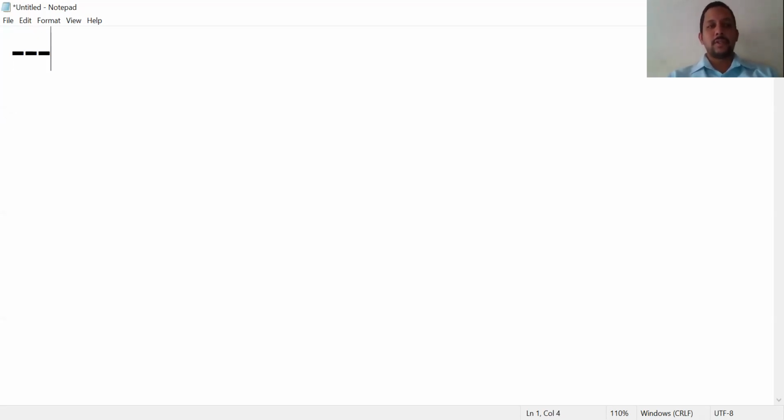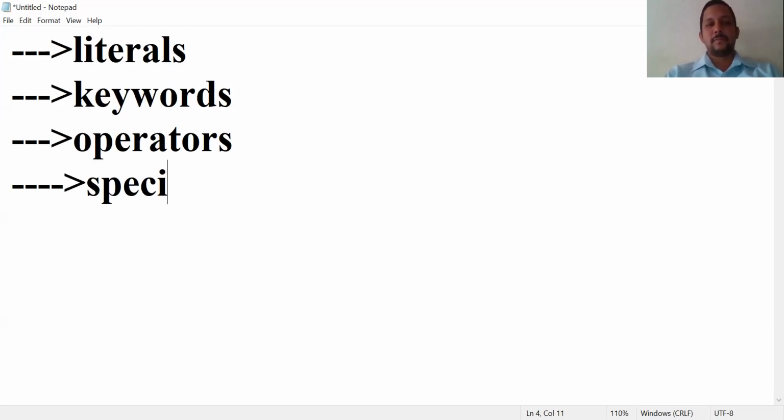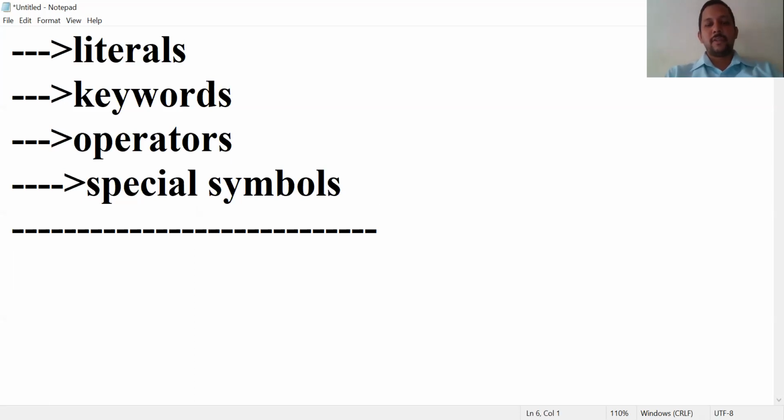What are those tokens left? One is literals, one is keywords, one is operators, and one more is special symbols or special characters. Like these, special symbols are divided into punctuators and separators. So first, I'll begin with literals.